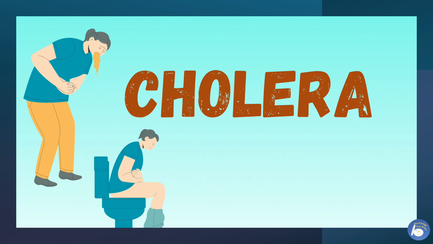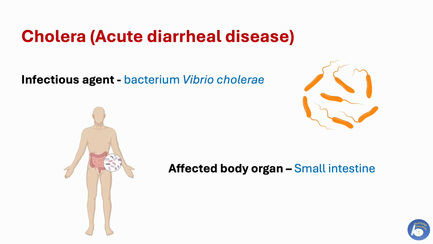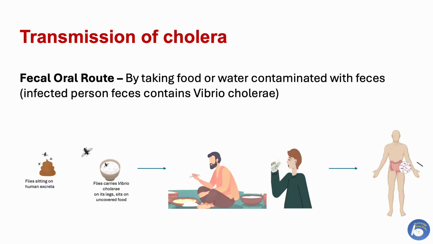Today's topic, cholera. Cholera is an acute diarrheal disease caused by the bacterium Vibrio cholerae. The bacterium causes infection in the small intestine. Cholera is mainly transmitted when bacteria enter a person's mouth from food and water contaminated with Vibrio cholerae. Vibrio cholerae is present in feces. When a human takes fecal contaminated food or water, bacteria pass through the stomach and reach the small intestine. There the bacteria multiply and release cholera toxin, resulting in massive fluid loss.